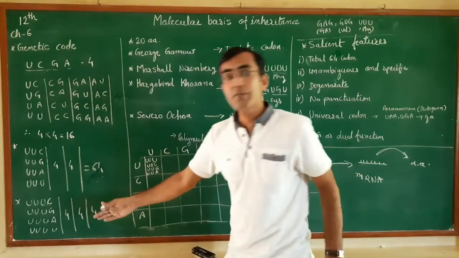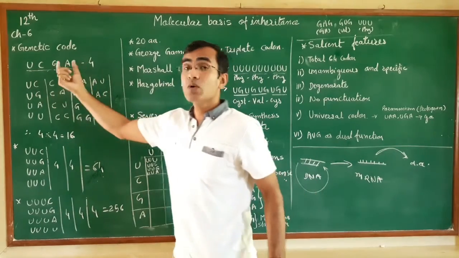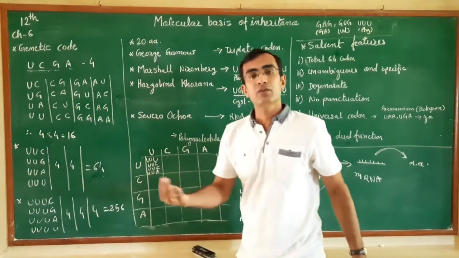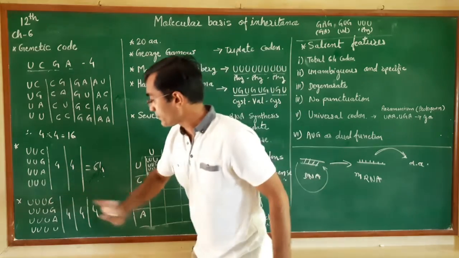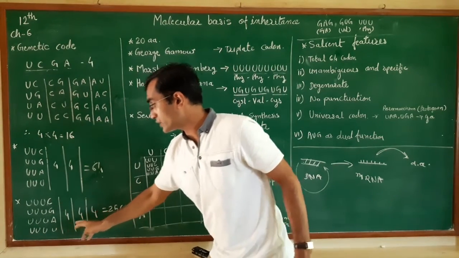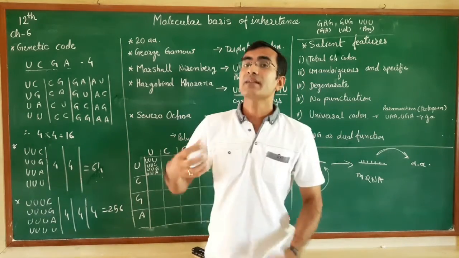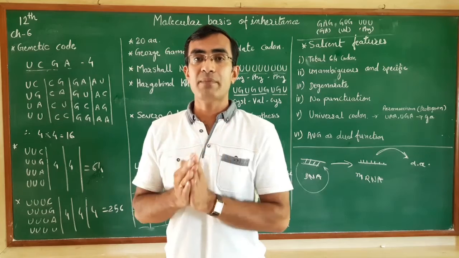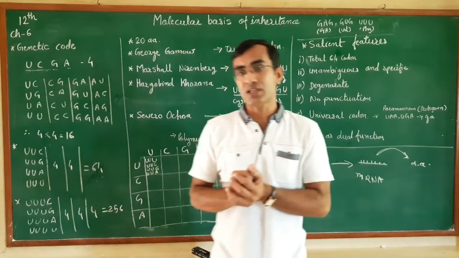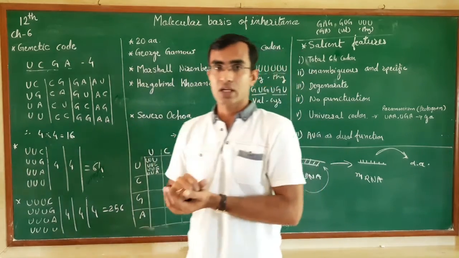Now the fourth hypothesis is, if the code is made up of 4 nitrogenous bases, then they will produce 4 into 4 into 4 into 4, that will be 256 codes. And there are only 20 amino acids which we find naturally in living organisms.